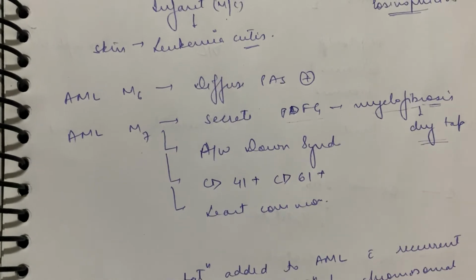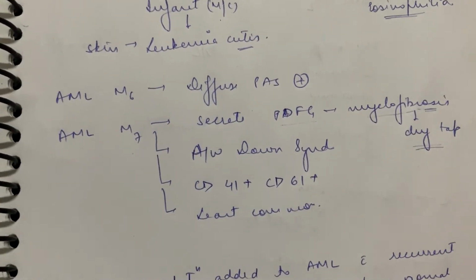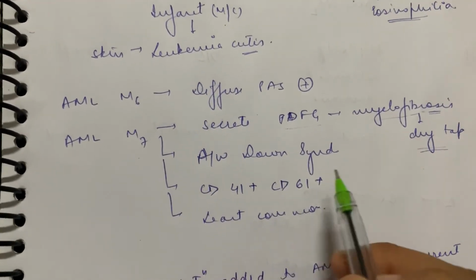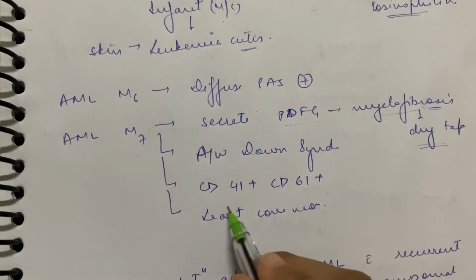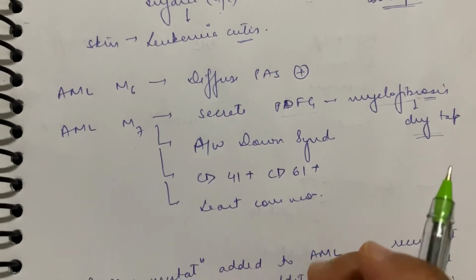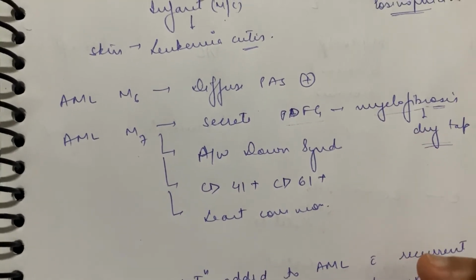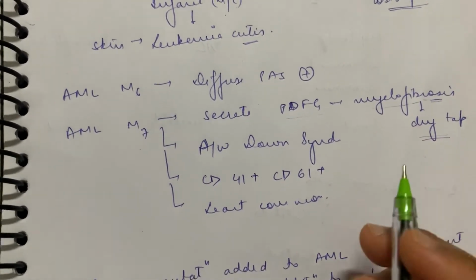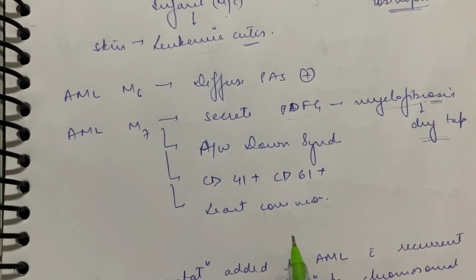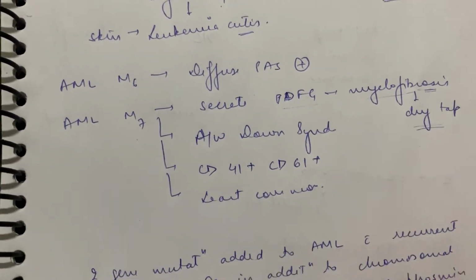So जब हम bone marrow aspirate करेंगे तो there is dry tap. Okay. It is also associated with Down syndrome and CD41, CD61 positive. To remember this, I don't know how you remember this. Okay, so 41, 61 is for M7 and it is least common.